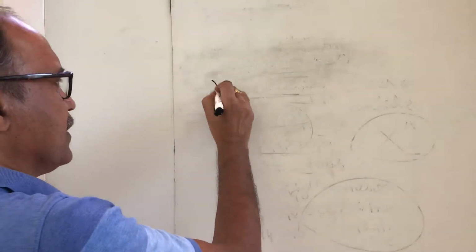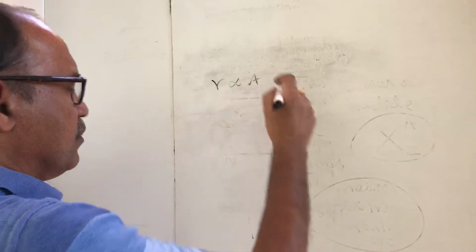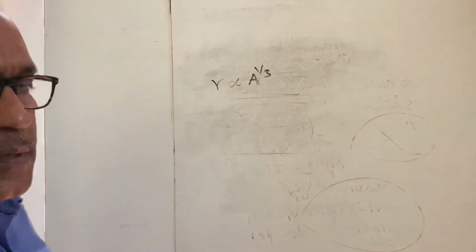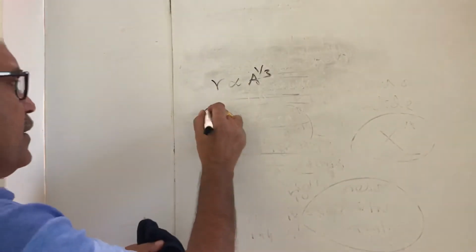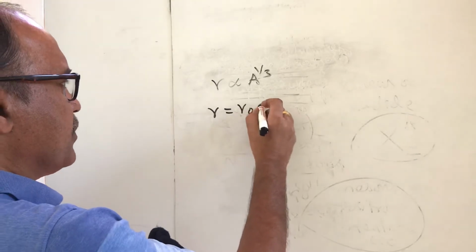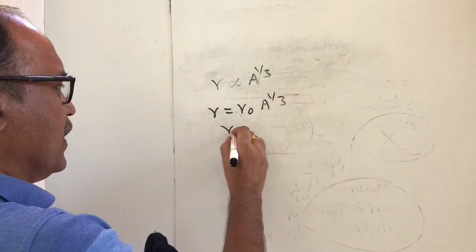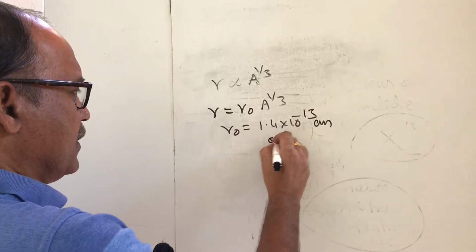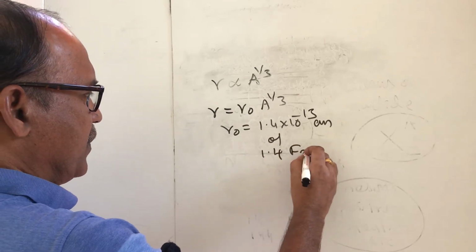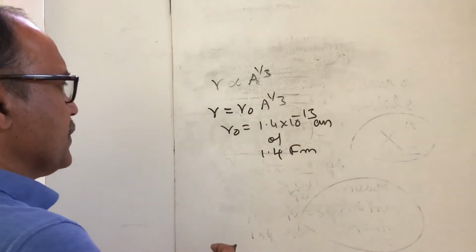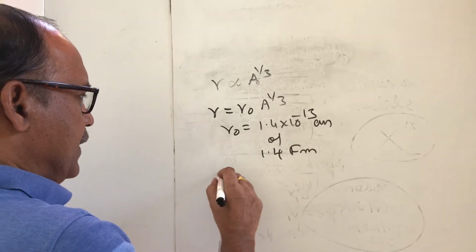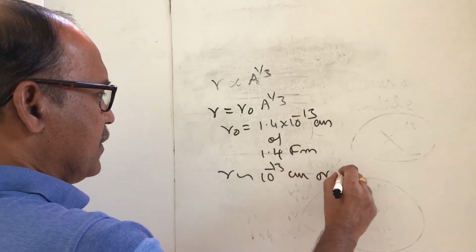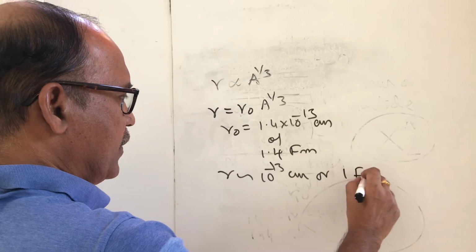The radius is directly proportional to the cube root of the mass number, and R naught is the proportionality constant. The R naught value was found to be 1.4 into 10 power minus 13 centimeters, or 1.4 Fermi units. So the radius is in the range of 10 power minus 13 centimeters, or 1 Fermi unit.